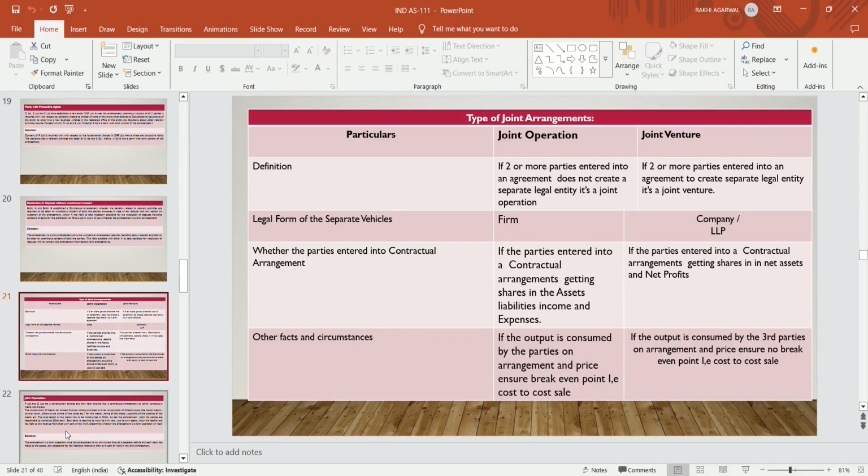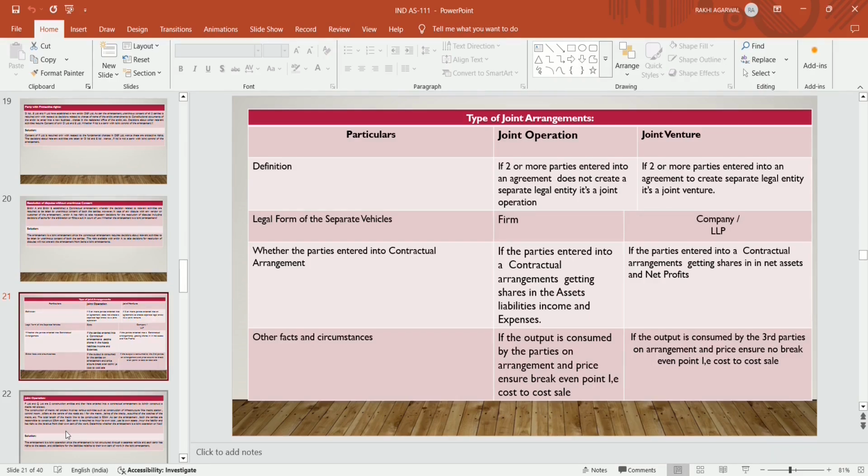An example of joint operation is a partnership firm. A partnership firm is a joint operation because the income which arises is shared between the partners, and the liability is also shared between the partners. But in case of a joint venture, which forms a separate legal entity, in the form of a company or an LLP, after paying all the liabilities and all the expenses, whatever income is left is distributed in the form of dividend to the shareholders. The net assets or net income is to be given to the shareholders.